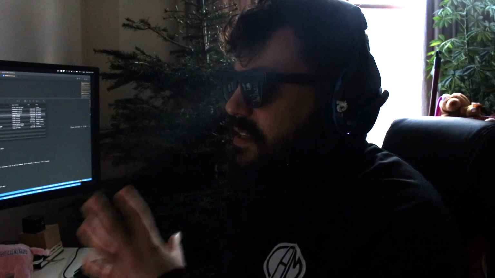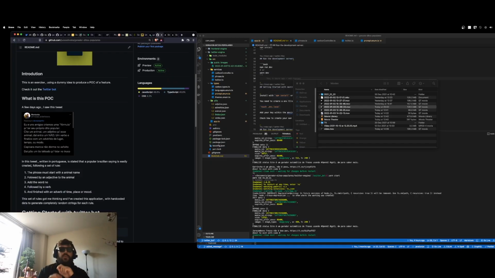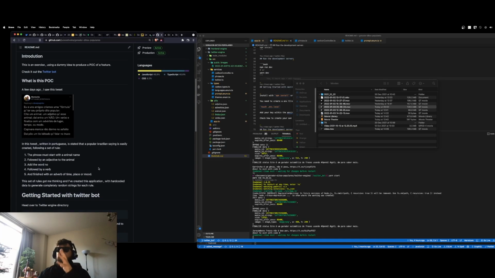So what is interesting of this tweet, there is a set of rules there, and as you can see here, the rules are, the phrase must start with an animal name and has to be followed by an adjective for the animal, and have to add the word no, have to be followed by a verb, and finish with an adverb of time, place, or mood.